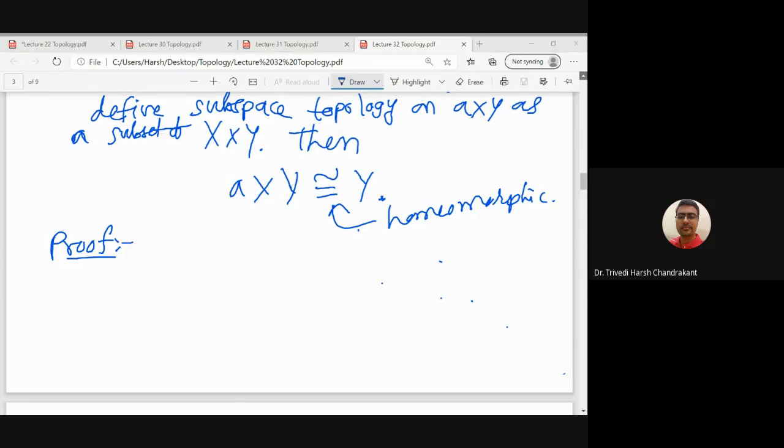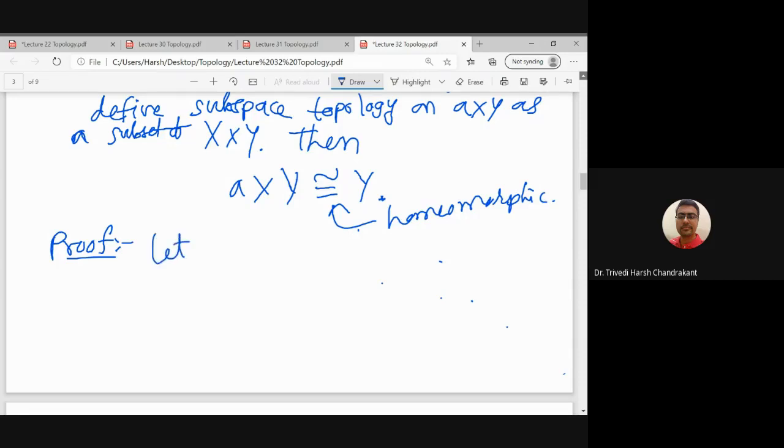So first of all, we will discuss what is the map which we want to prove will give us the homeomorphism. So let us define that map.